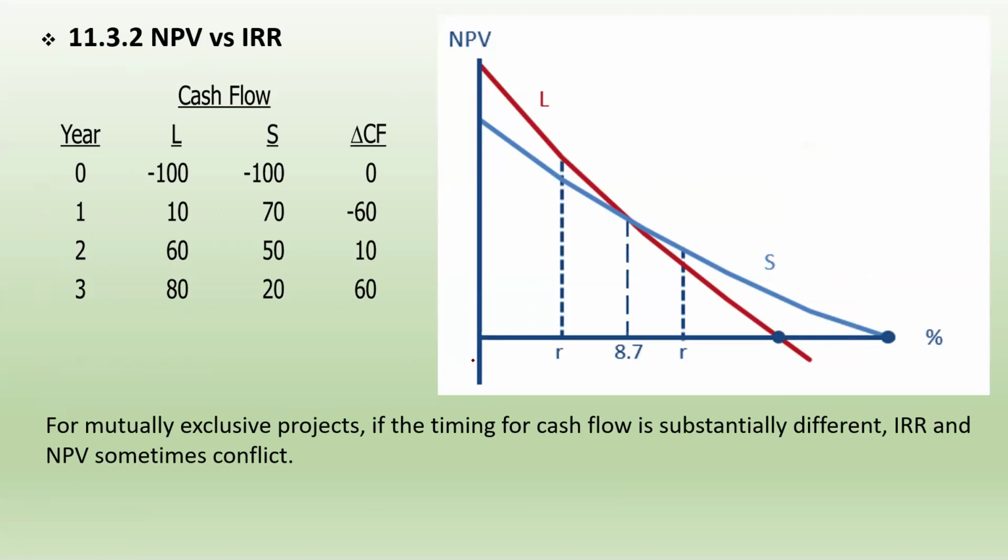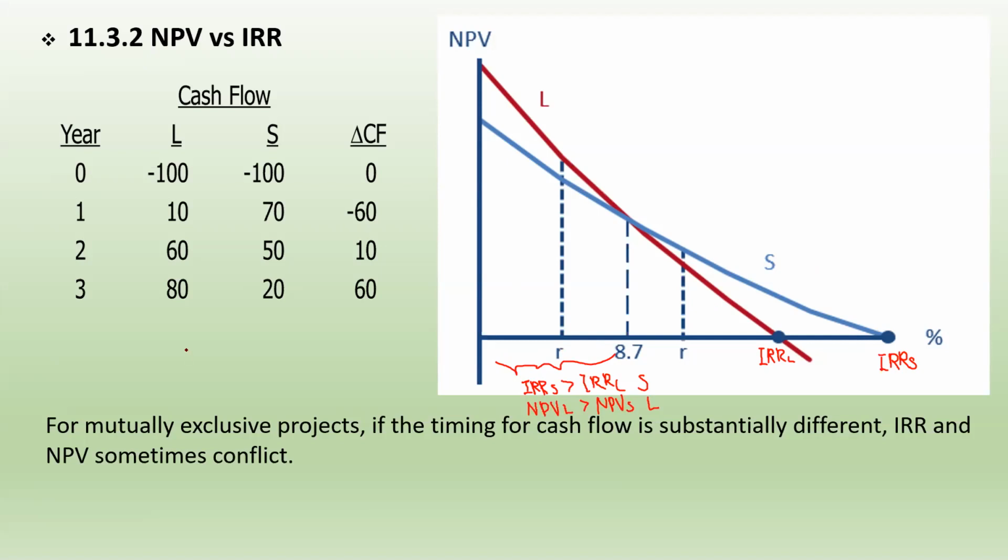For project S, this is the IRR of S, and here is the IRR of project L. And we know the IRR of S is always greater than the IRR of L. However, in this range, we found that the IRR rule recommends S, but the NPV rule recommends us to accept project L. So they have a conflict.